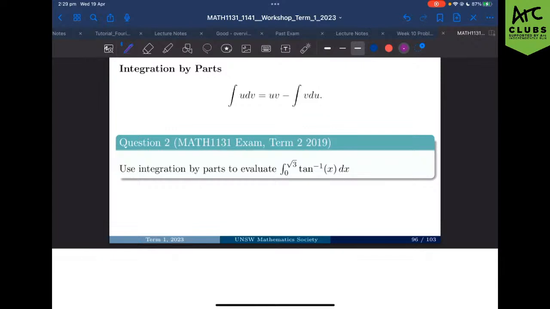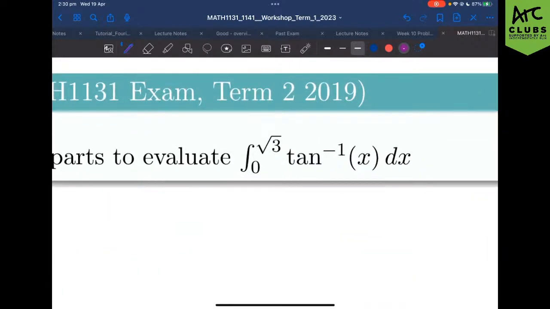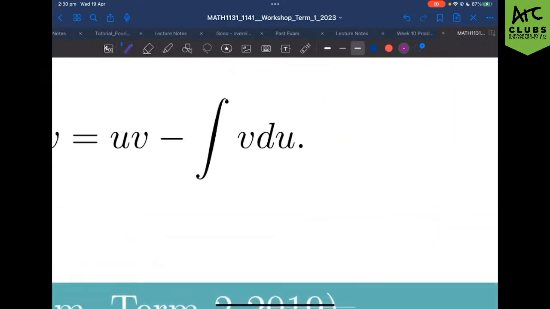Now, in order to tackle an integration by parts question, we have to look at our integral and assign one thing to be u and one thing to be v. Most of the time, the tricky part is just figuring out, of what we've got there, what can we already integrate? And whatever we can already integrate, that's what we assign to be v. Because if you look up here, v is still getting integrated.